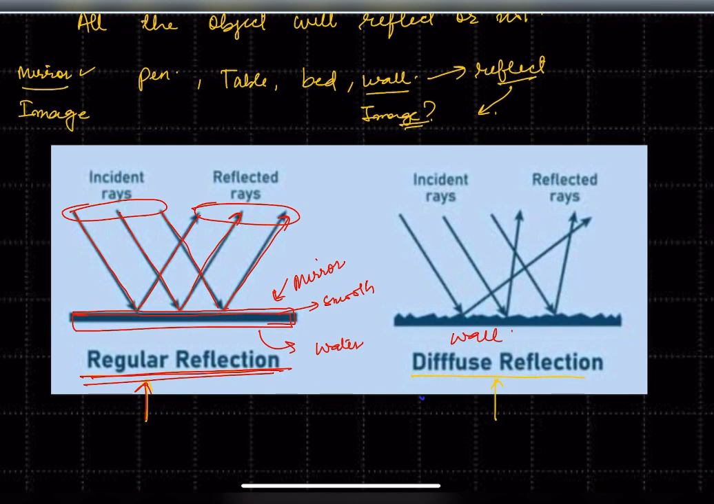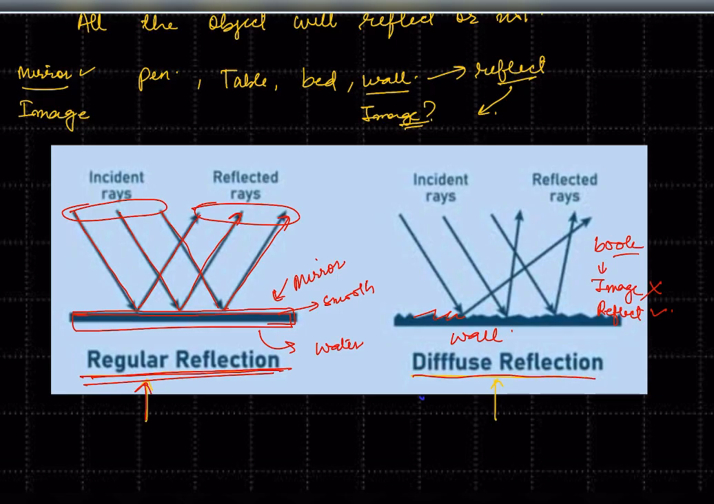Reflection will happen, but the wall surface is not smooth, right? Sir, my wall is very smooth. If you look very carefully, it is not smooth. Or your book, can you see the image in a book? No. Will the book reflect light? Yes. Reflection will happen, yes. What kind of reflection? Diffuse reflection. Why does it not form the image? Because the surface of the book is not smooth.